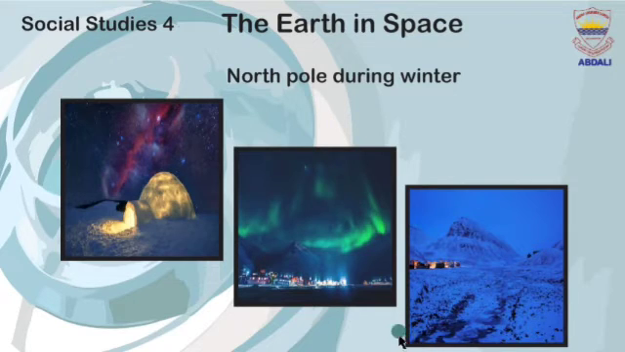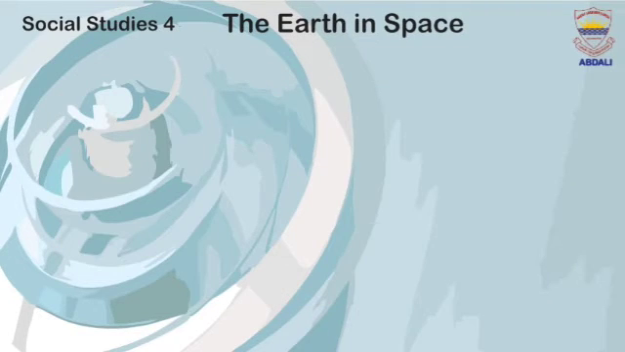My dear students, now it's your turn. Tell me what happened at North Pole during winter. What will be your answer? Your answer will be there is complete darkness for several months during winter, October to early March.